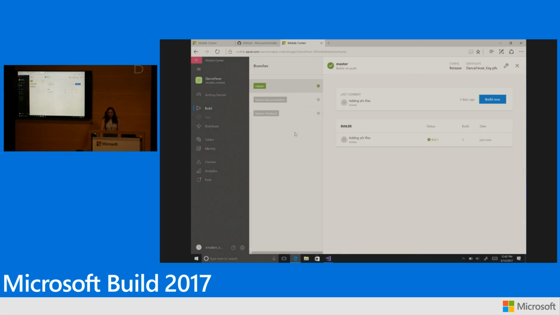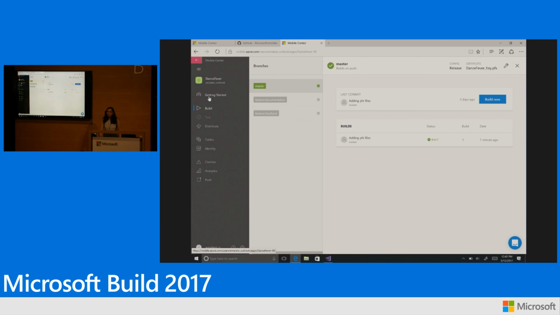Awesome. Now, once you distribute your app to a group of people or even submit it in the store, you want to know how people are using your application, what they are doing with your app, or even if the app is crashing for them. And occasionally, you would want to engage with your users as well, right? And for that, we offer 3 different services in Mobile Center: crashes, analytics, and push.